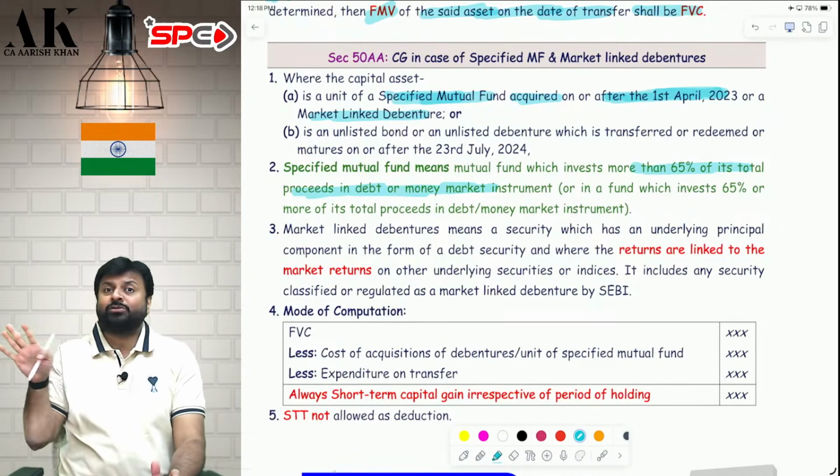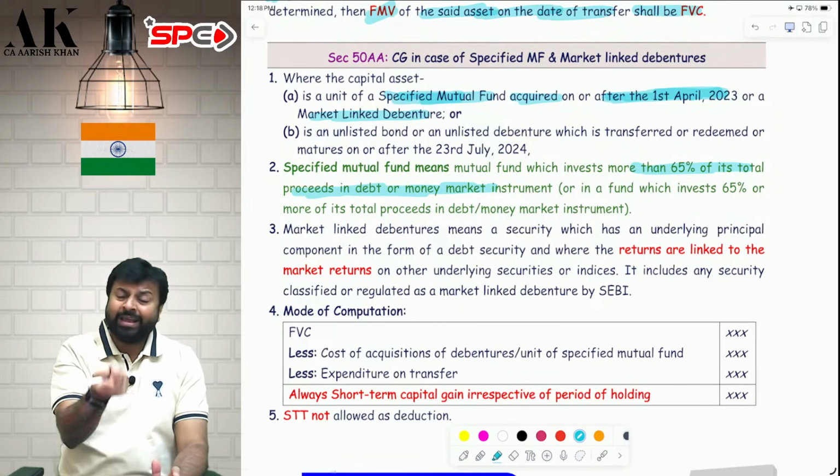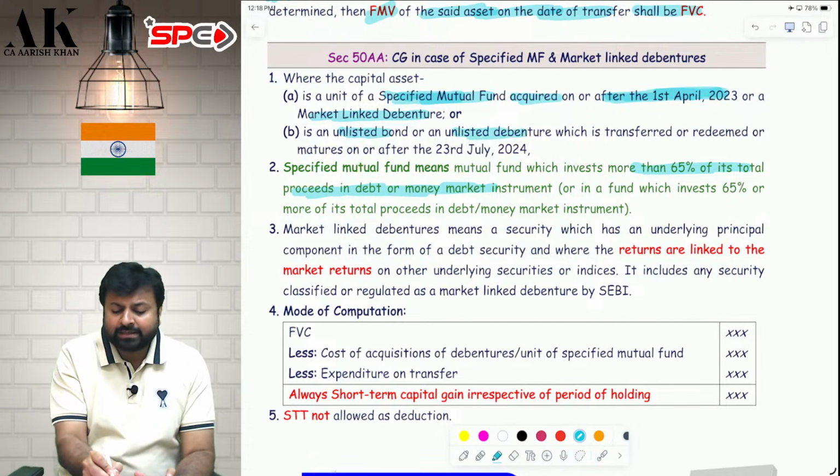Market linked debenture: the date is not relevant. If it is purchased before, then also it is covered in this section. If it is purchased today, then also it is covered in this section. Third, unlisted bond, unlisted debenture.